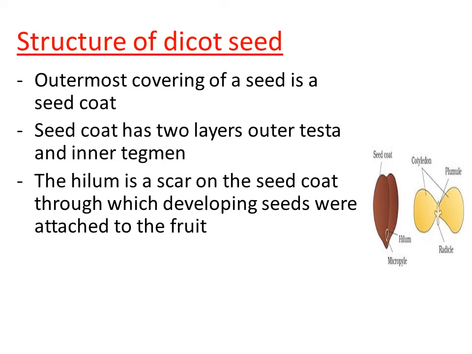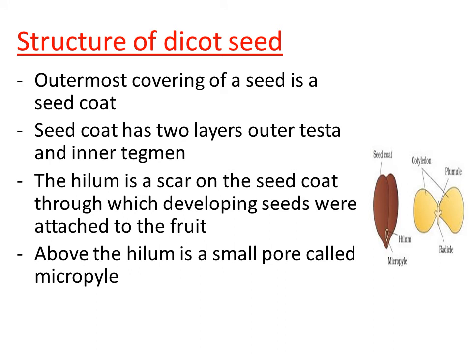Hilum is the point from where the seed gets attached to the fruit. After removal of the seed from the fruit, we can see the small scar-like structure. Clear? So, hilum is a scar on the seed coat through which the developing seed was attached to the fruit.